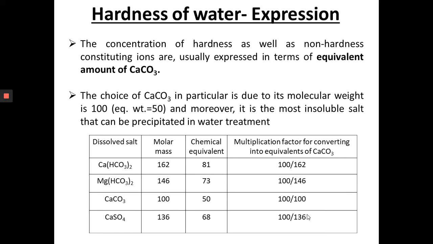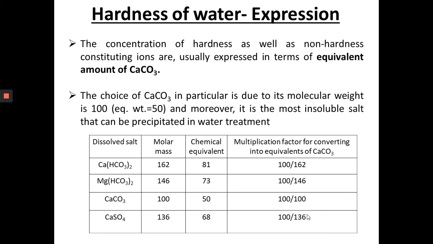So we multiply by the calcium carbonate equivalent factor, that is 100 by 162. In the case of magnesium bicarbonate, its molar mass is 146, so the multiplication factor for converting into equivalents of calcium carbonate is 100 by 146. If it is calcium carbonate, then 100 by 100.